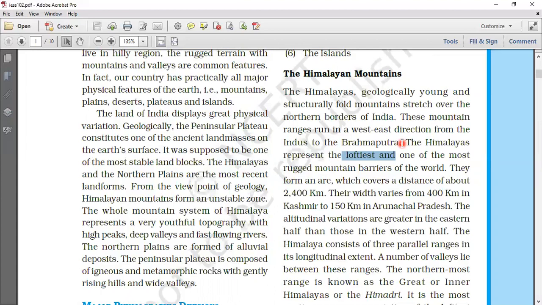Next point: in the Himalayan region, the ranges have I-shaped and U-shaped valleys. The Peninsula Plateau has horst, rift valleys and troughs.